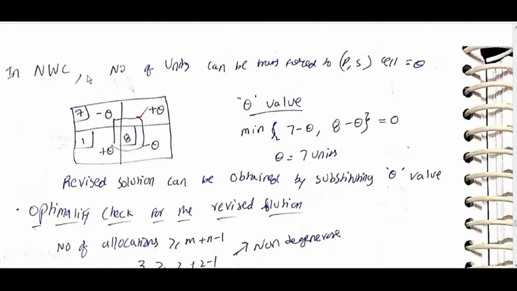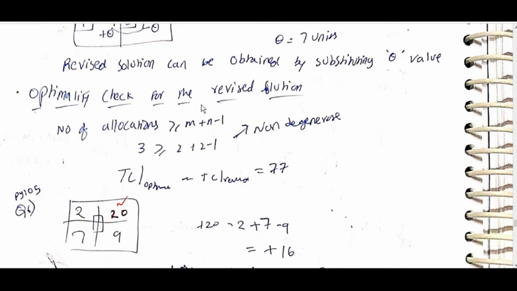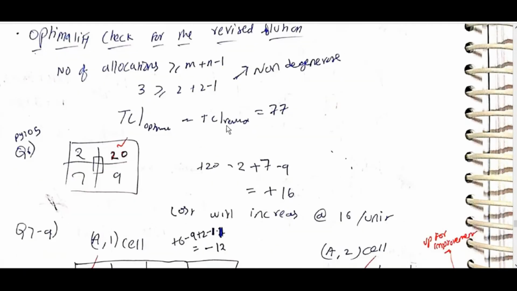In the northwest corner method, the number of units that can be transferred from the P, S cell is theta. Theta is the minimum of 7 minus theta, 8 minus theta, equal to 0. Theta is equal to 7. The revised solution can be obtained by substituting the theta value. Optimality check for the revised solution: number of allocations greater than m plus n minus 1, non-degenerate. Total cost minus revised total cost is equal to 77.